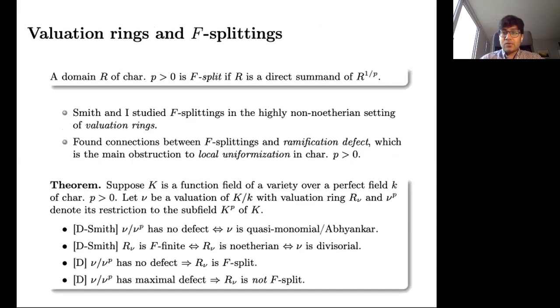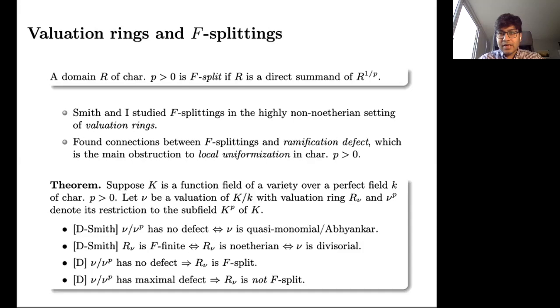I also want to describe some work I did related to the triviality of the dual of R^{1/p} and valuation rings. We are going to say a domain R of characteristic p is F-split if R is a direct summand of R^{1/p}. Karen Smith and I studied Frobenius splittings in the highly non-Noetherian setting of valuation rings, and we found many connections between Frobenius splittings and the notion of ramification defect, which is one of the main obstructions to local uniformization in positive characteristic.